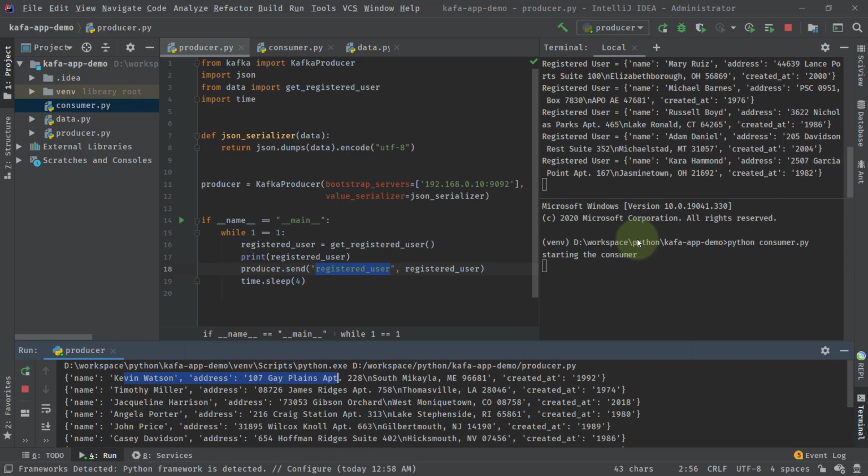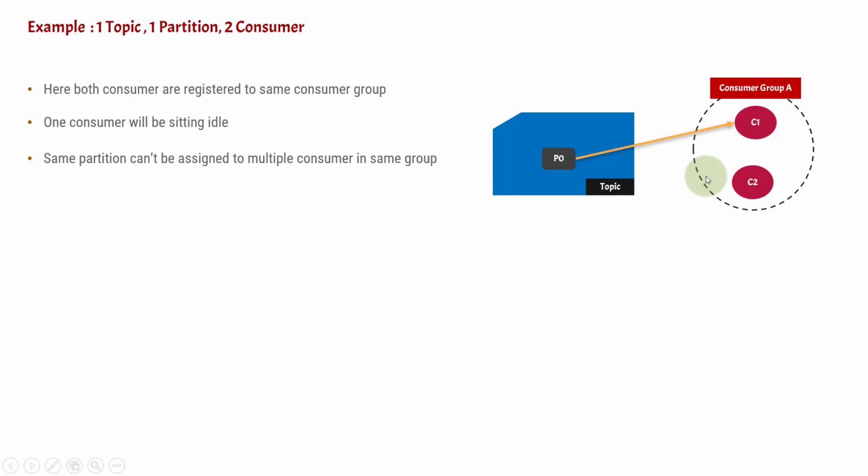So I think you have understood this concept, because you need to take care of these things when you're designing a Kafka related system or architecture: the same partition can't be assigned to multiple consumers in the same group. If they are in different groups, let's say this C2 is in a different group, then this C2 will also consume the message. But if not, then it will not consume. Let's change it here.